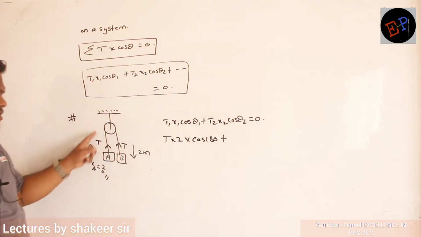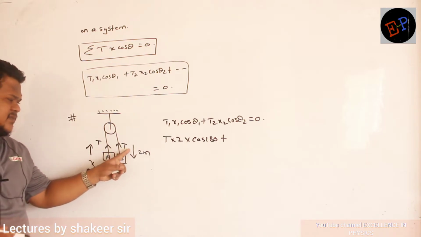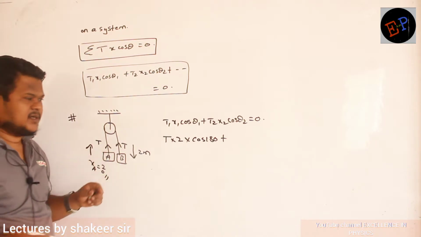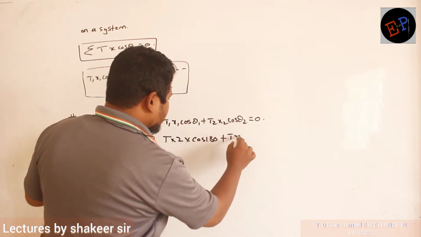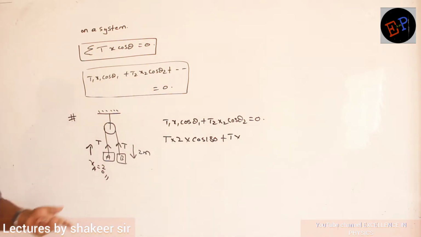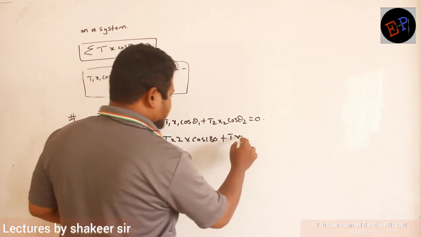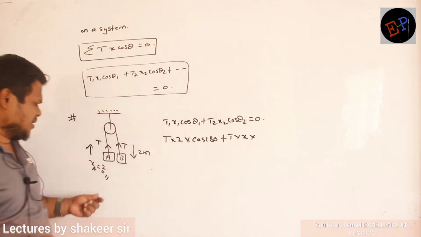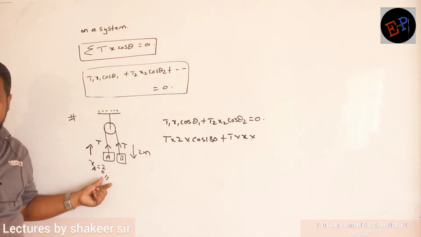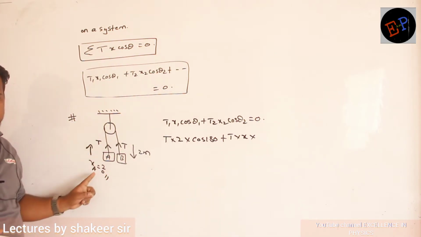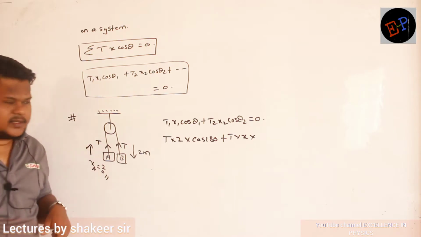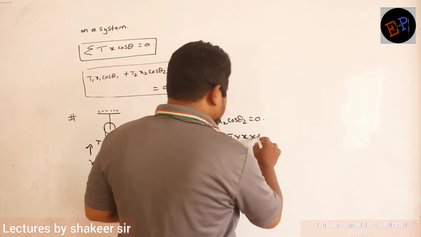What is the tension in the second string? T only, because if this is tension, this is also T only. Clear? So again tension is T2. Displacement of the second block, I don't know, so I will write x. But definitely I can write the angle is cos 0 only, no? Because tension is in upward direction, displacement is also in upward direction. So therefore I will write it is cos 0.